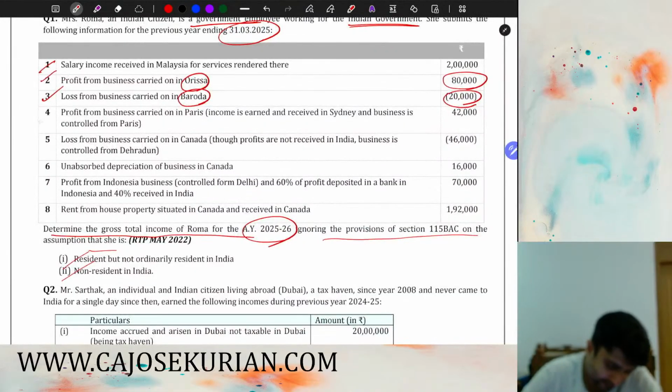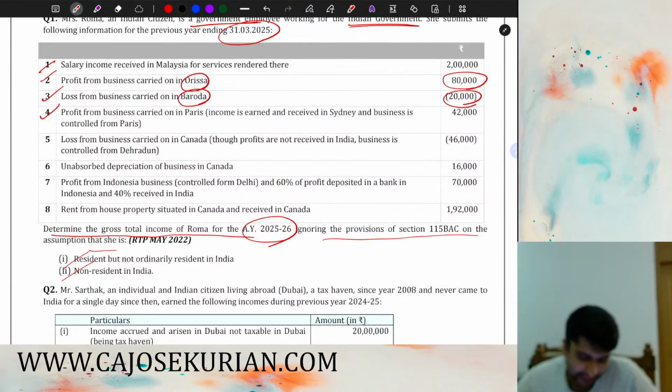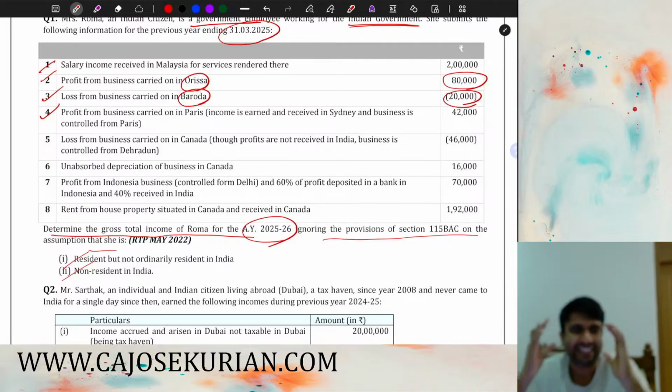Then what is next? Profit from business carried on in Paris. So business is in Paris. Income is earned and received in Sydney and business is controlled from Paris. So for a non-resident as well as R and OR, income will be taxable in India only if it is accrued in India or it is first received in India, right? For an R and OR and NR, income will be taxable in India either if it is accrued in India or if it is first received in India.